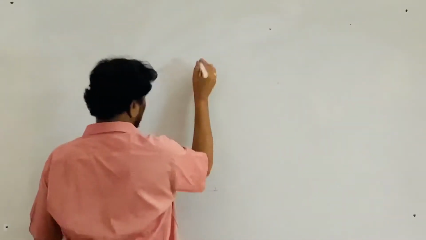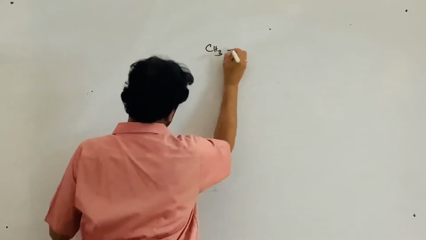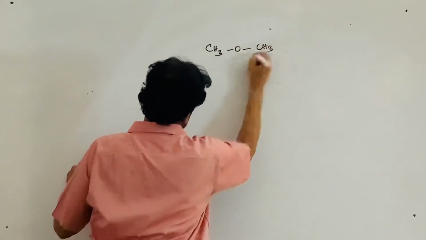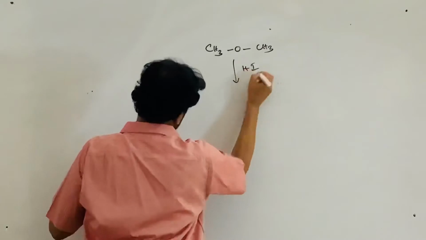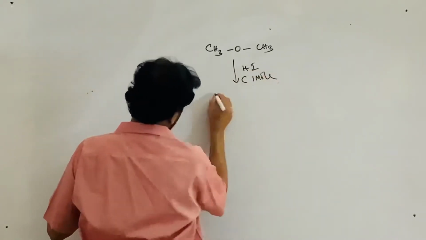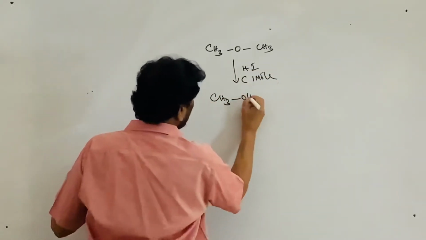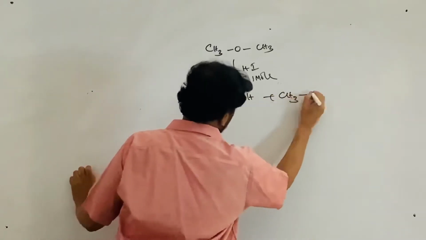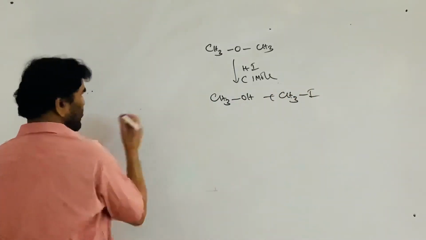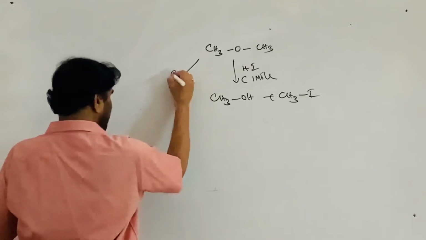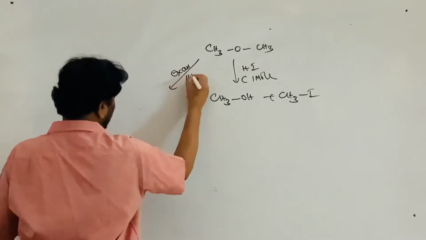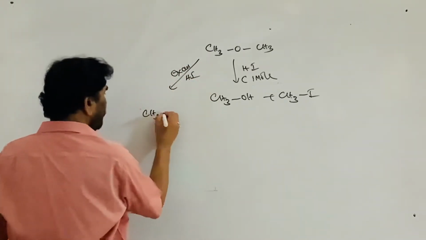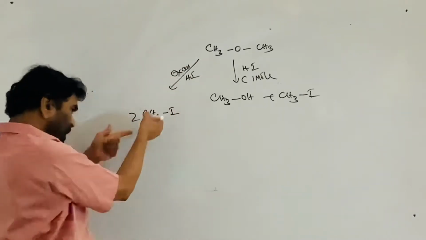Take dimethyl ether with HI, 1 mole. This is converted into methyl alcohol plus methyl iodide through the same SN2 mechanism. If it is treated with excess HI, then what happens? Methyl iodide is formed, only one product.